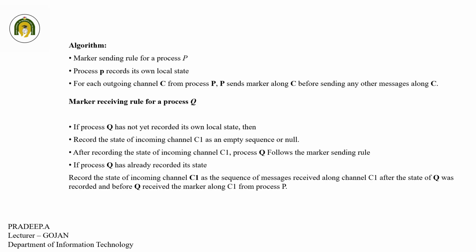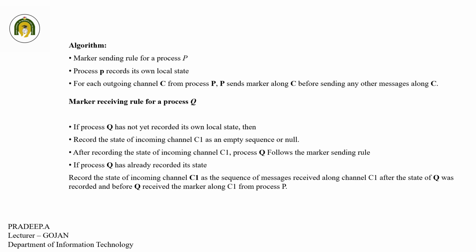Algorithm. Marker sending rule for the process P. The process P records its own local state. The next step is, for each outgoing channel C from the process P, the process P sends a marker along C before sending any other messages along C.